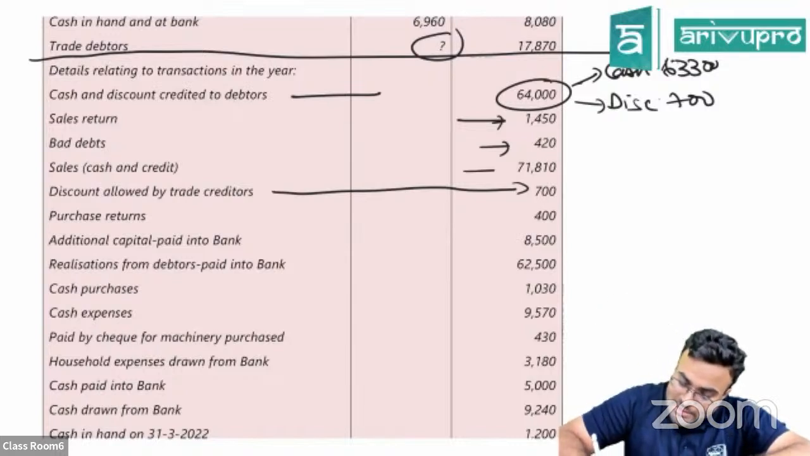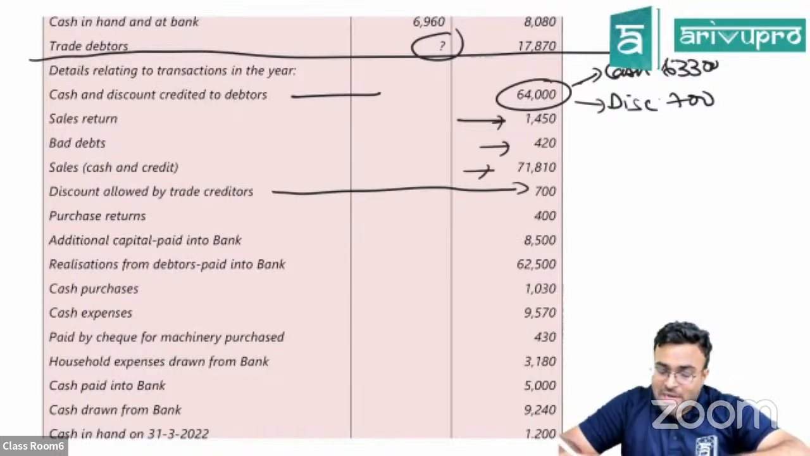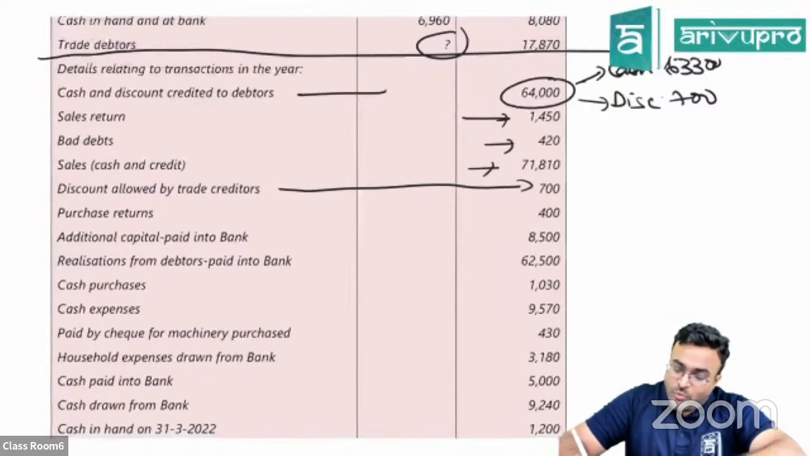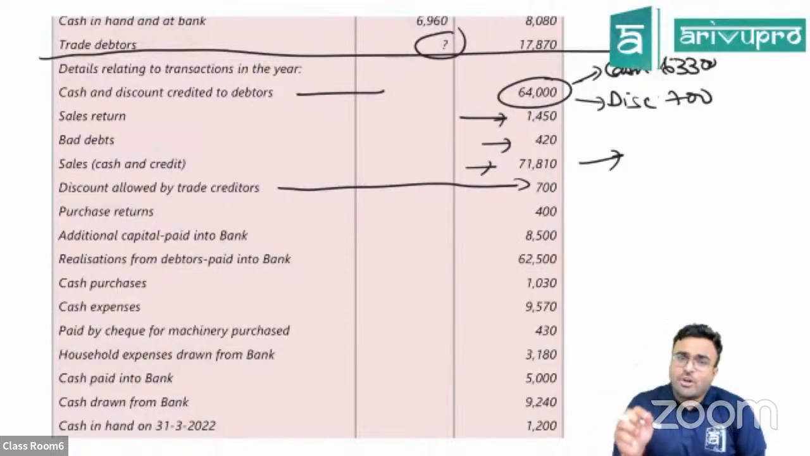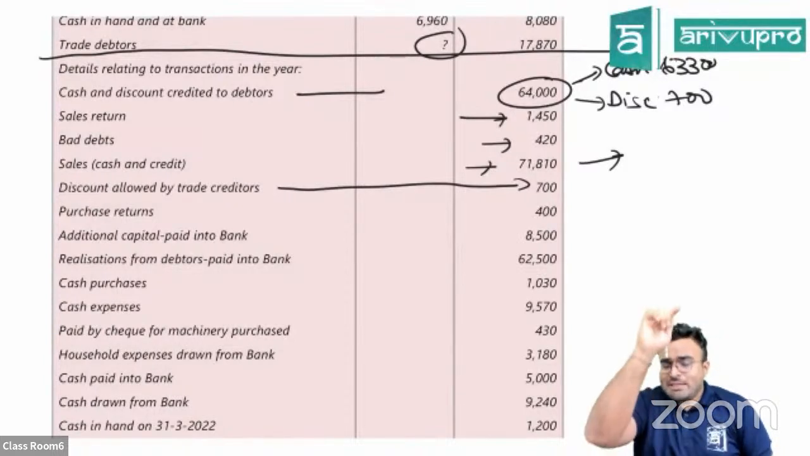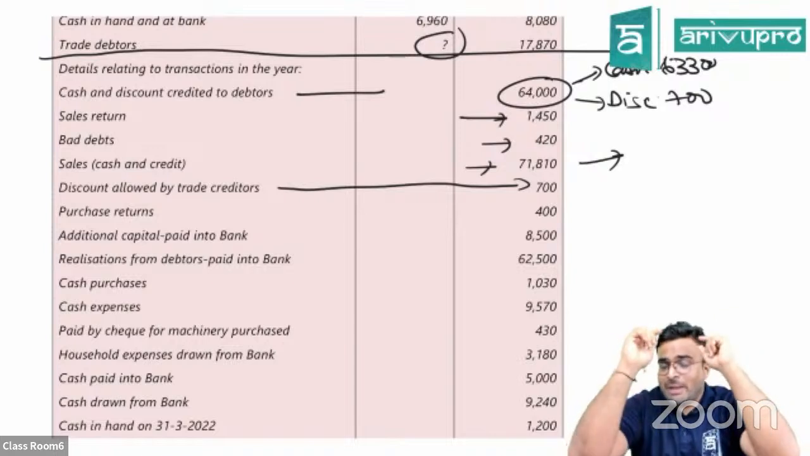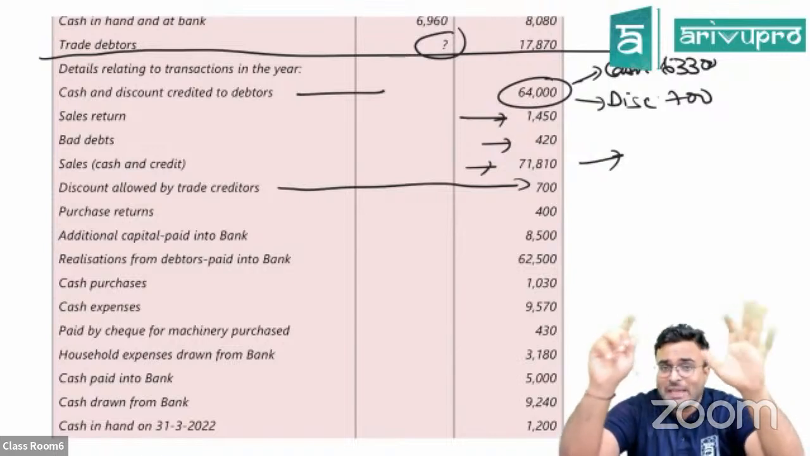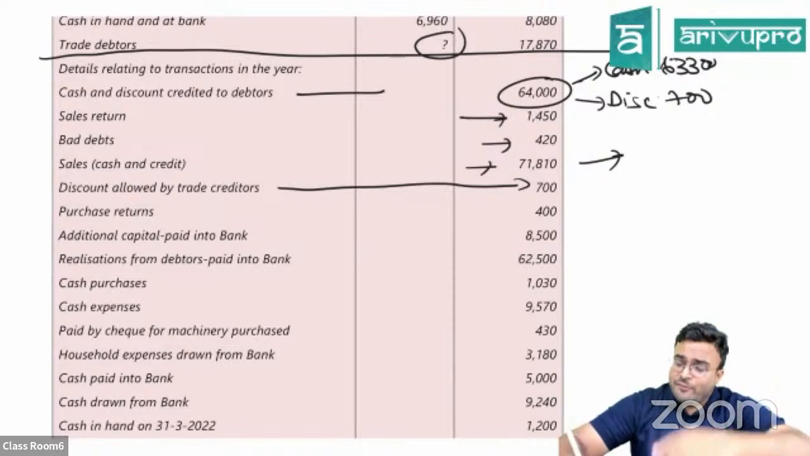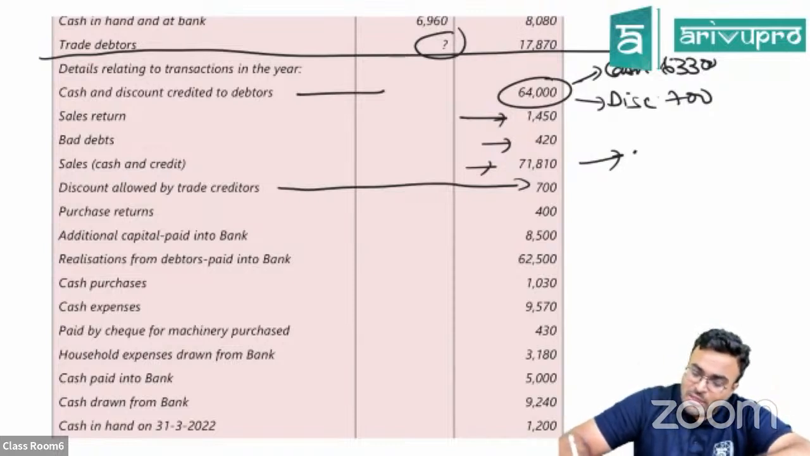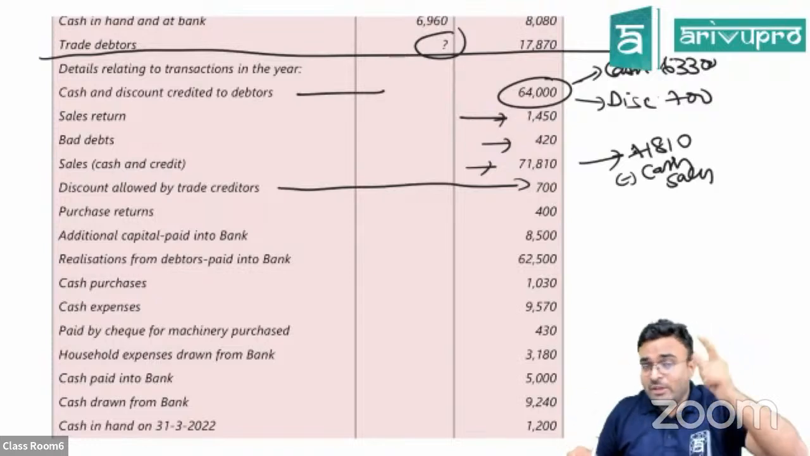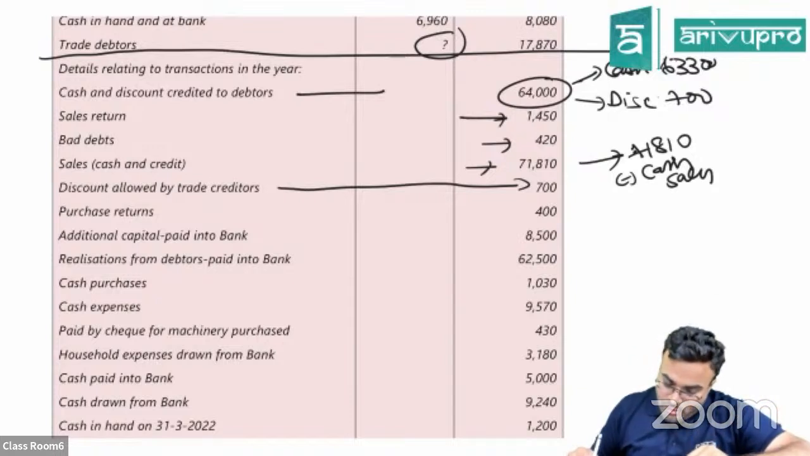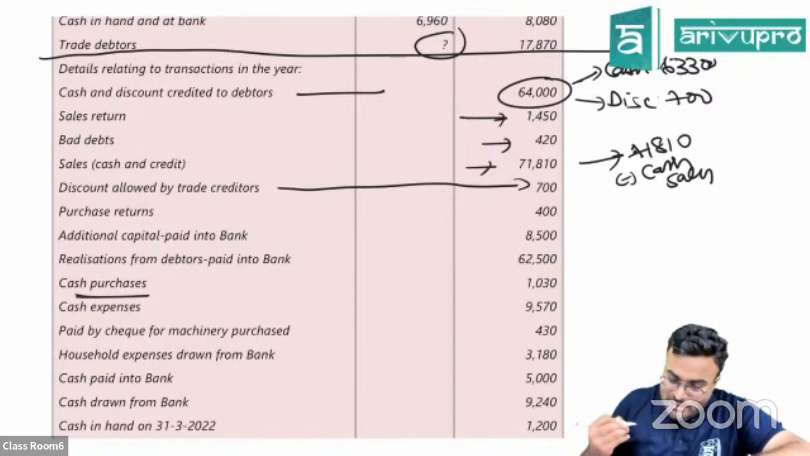Two things. Sales you have cash and credit. Cash and credit sales they have given, so you have to bifurcate this. I think when you prepare your cash account, you'll get a missing figure there. That will be your cash sale. The balancing figure in the cash account in this question will be the cash sale. Once you get the cash sale, the differential amount will be your credit sale. This is 71,810 minus cash sale will be your credit sale. Clear? Where will you get the cash sale? Go and prepare. Cash purchase is given, but cash sale is not given in this question.